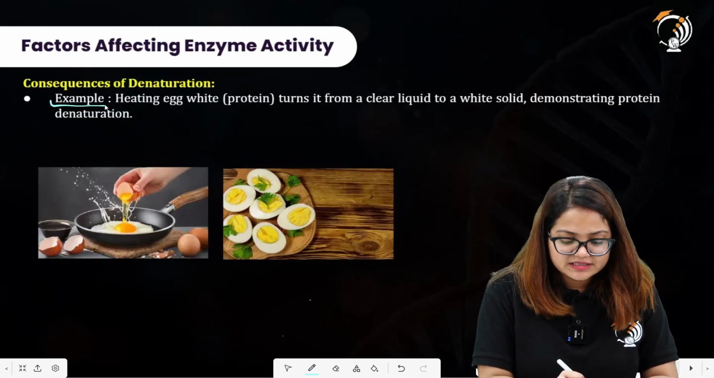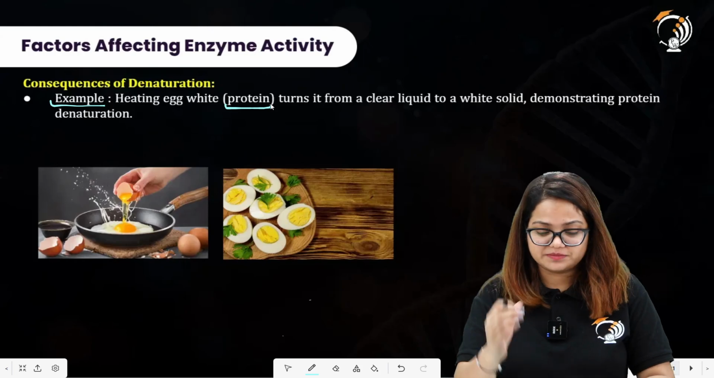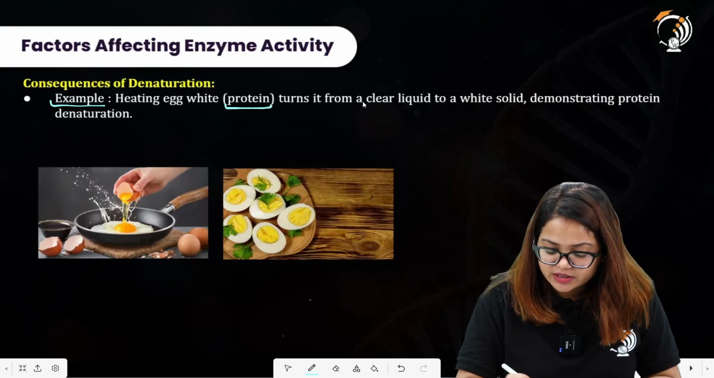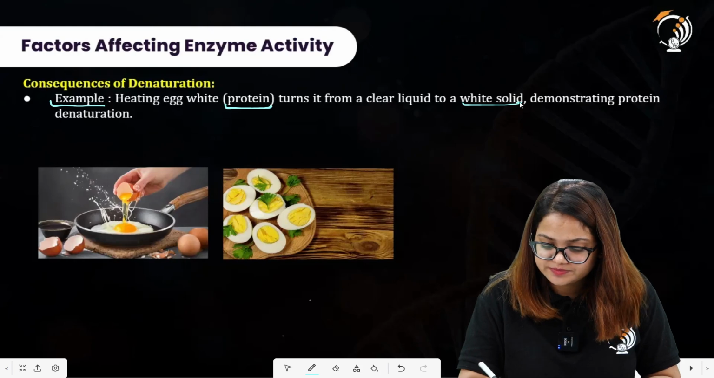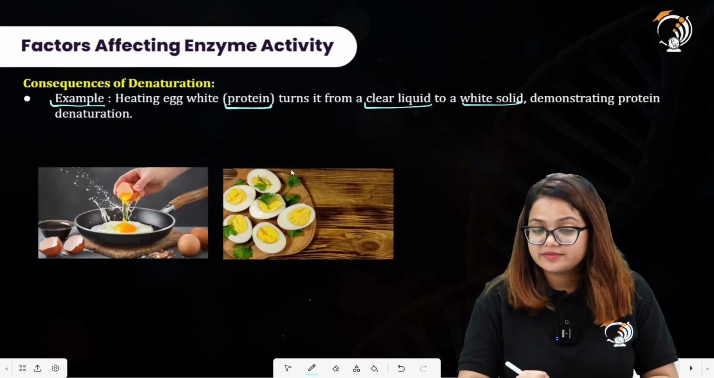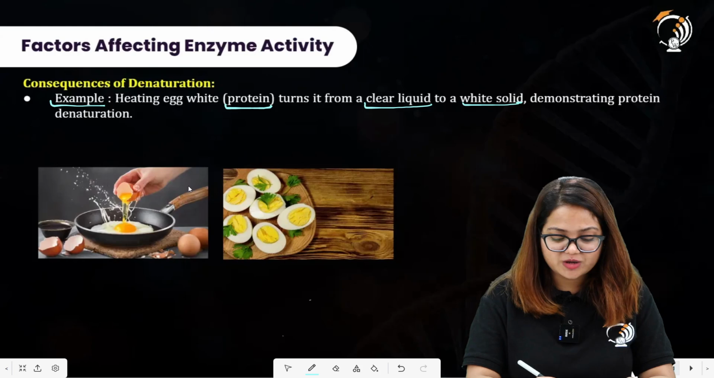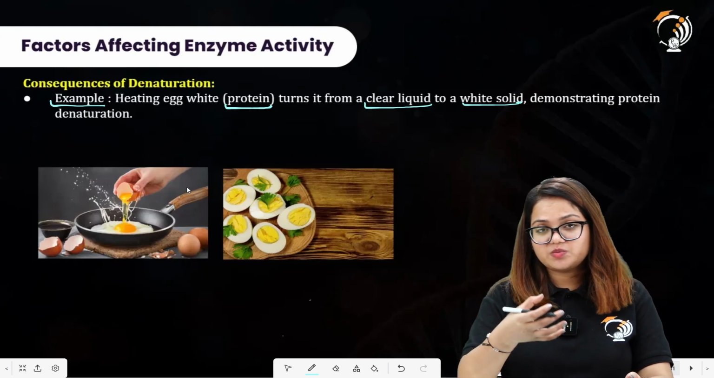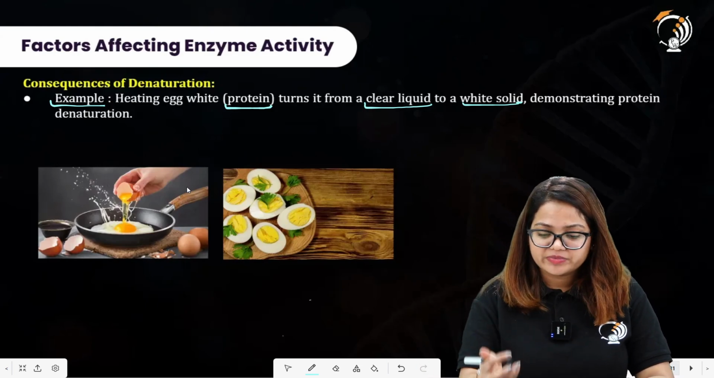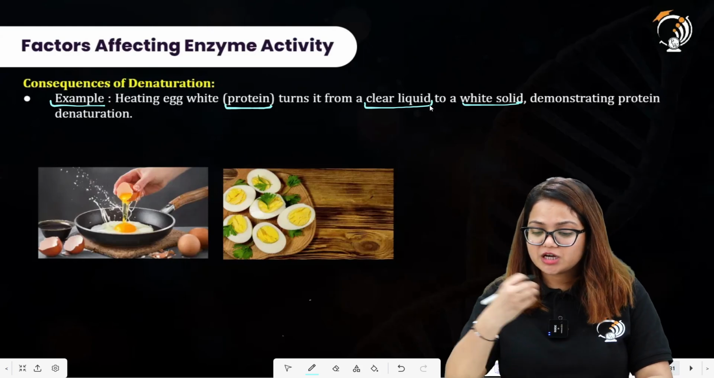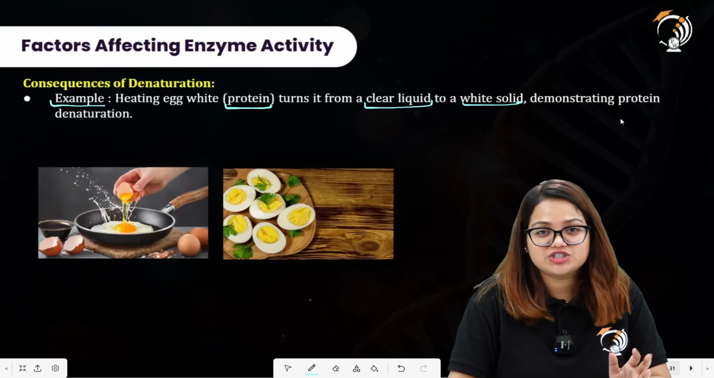Another example is heating egg white, that is the protein part of the egg, which turns into a white solid structure from a clear liquid. This is showing that there is denaturation of the protein. Here you can observe that the egg is being converted into an omelette, or you can say it is being boiled. So the clear liquid part of the egg has been converted into the white solid part. This is demonstrating that denaturation has taken place.